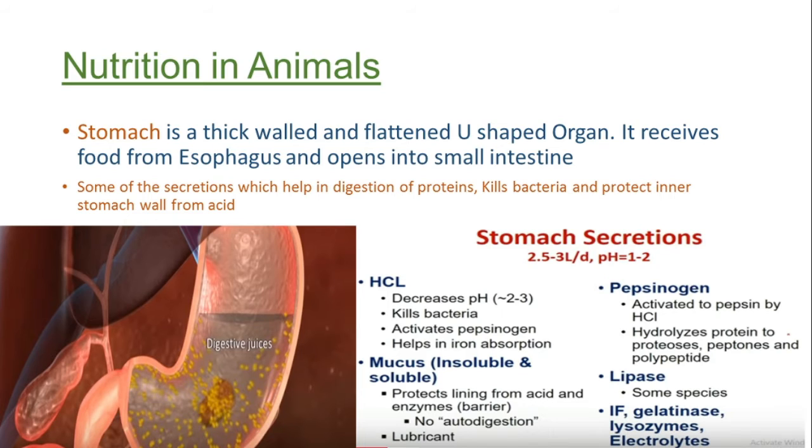The stomach is a thick-walled and flattened U-shaped organ. It receives food from the esophagus and opens into the small intestine. So this particular organ, the stomach, connects our esophagus to the intestine. Some of the secretions help in digestion of proteins, kill bacteria, and protect the inner stomach wall from acid.